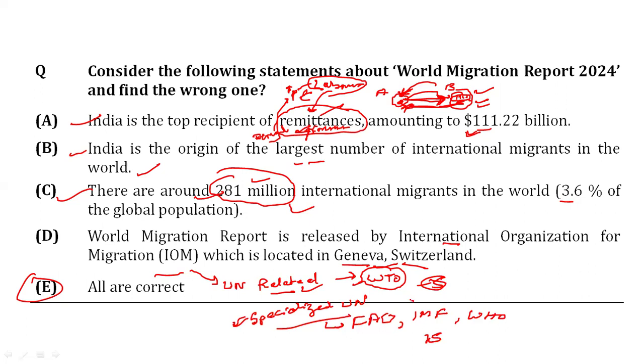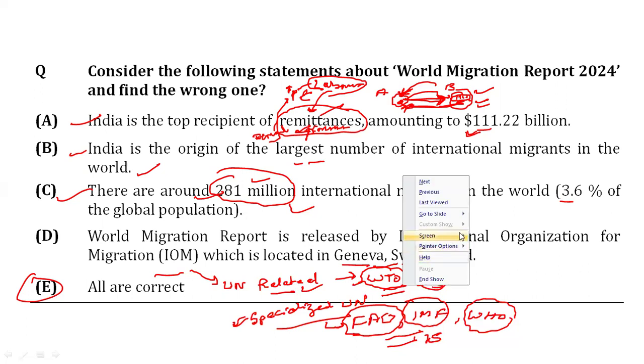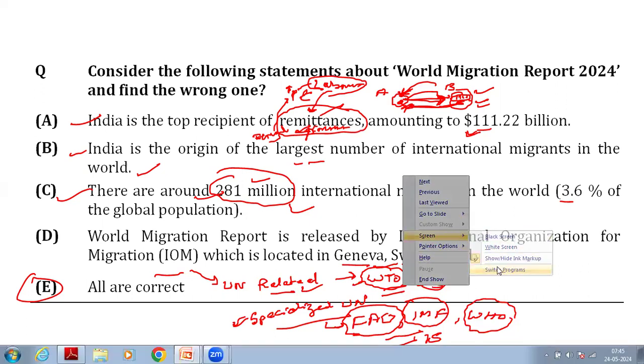But IMF is a specialized agency of the United Nations. FAO is also a specialized agency of the United Nations. And WHO is not that important for this examination. These two are very important, and this also we will discuss. So let's study some more statistics from this report. I will tell you through the PDF.